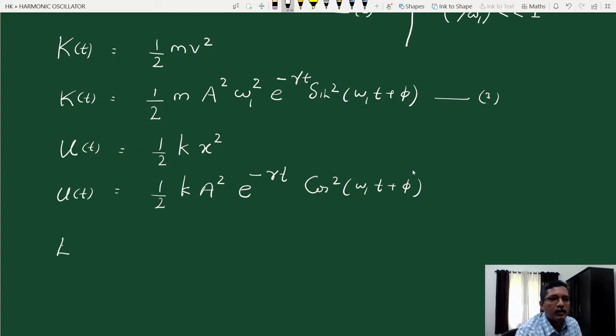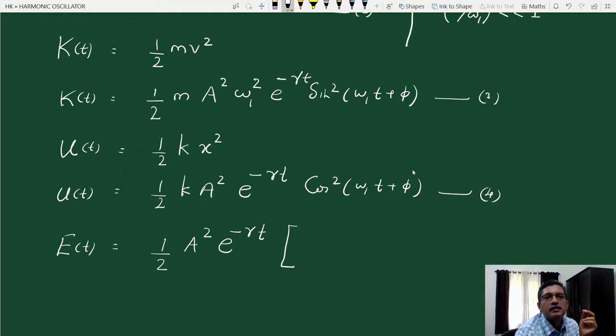So for total energy at time t, we have to take the sum of equation 3 and equation 4. So what are the common terms? Half is common, then a square, e raised to minus gamma t. Then what else?